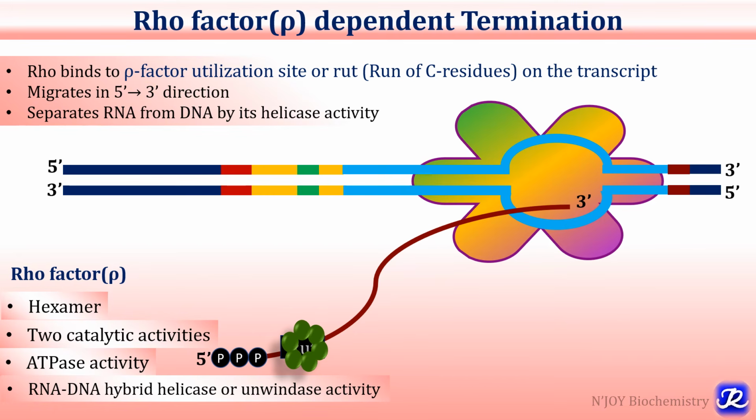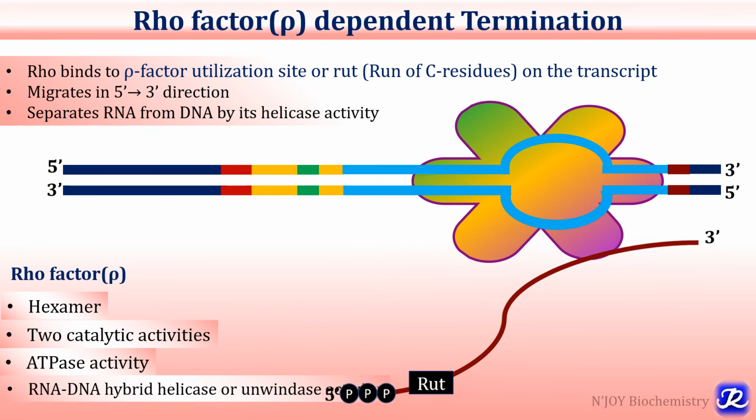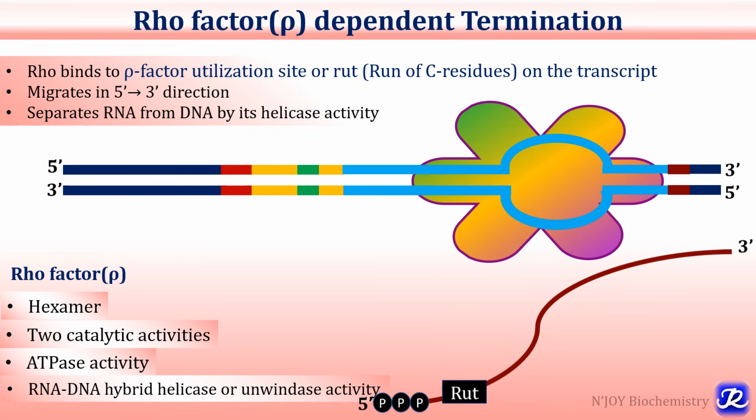So this rho factor binds to the RUT sequences present on the RNA transcripts. It is translocated in the 5' to 3' direction, and by its helicase activity, it separates RNA from DNA.